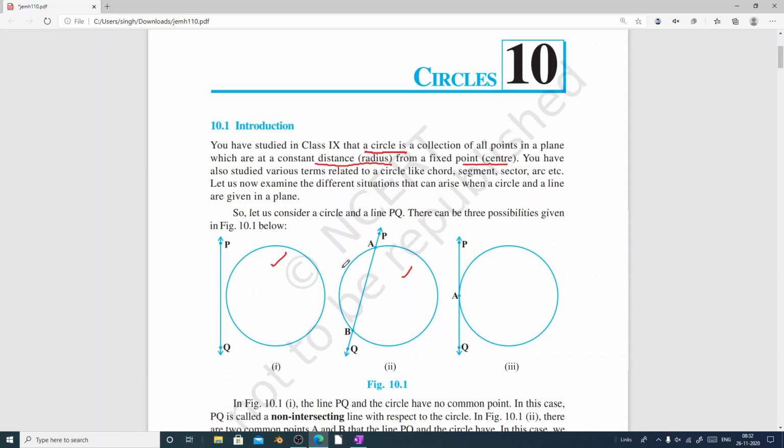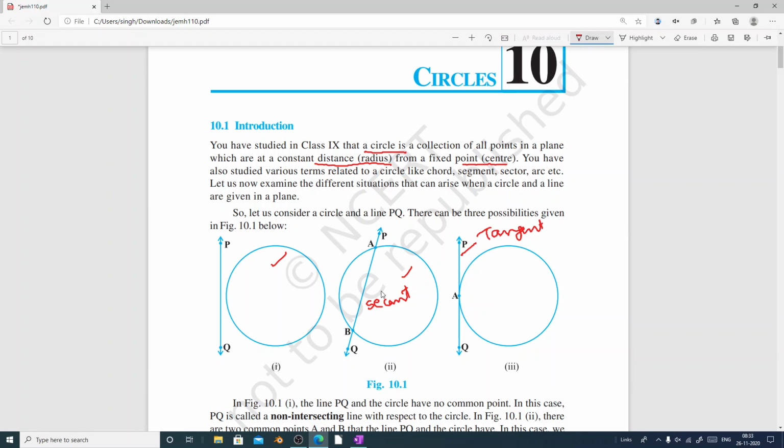So that will be our third case. When a line is intersecting the circle at two distinct points, in that case it is known as secant, S-E-C-A-N-T. And when the line is only touching the circle, it is known as tangent. And the point at which the line is touching the circle is known as point of contact. So this A will be the point of contact.